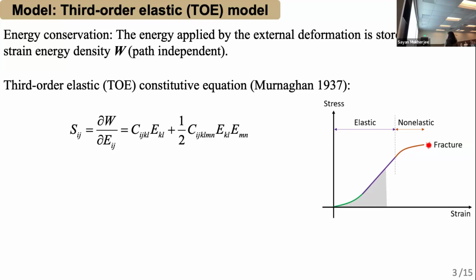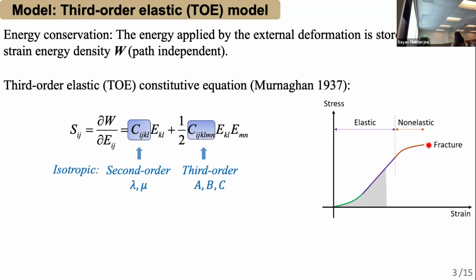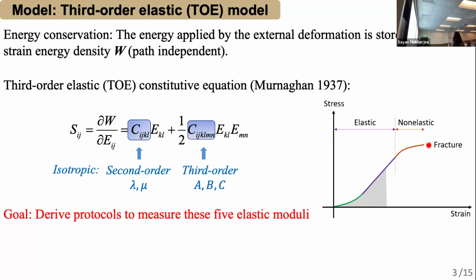If we assume the rock is isotropic, then the second order terms, which originally had 21 terms, are reduced to only two unique parameters, lambda and mu, the Lamé constants we know. And the third order elastic matrix is reduced to only three terms, A, B, C, but it's not the same ABC as Dr. Feng showed, which is the ABC for the stiffness matrix in the third order terms. Our goal here is to derive protocols to measure these moduli.